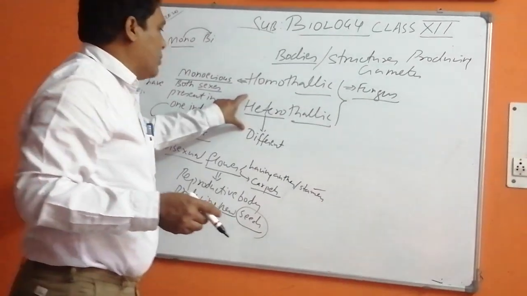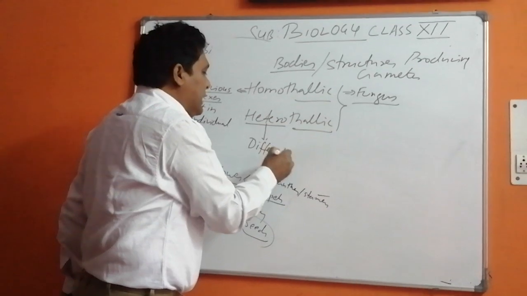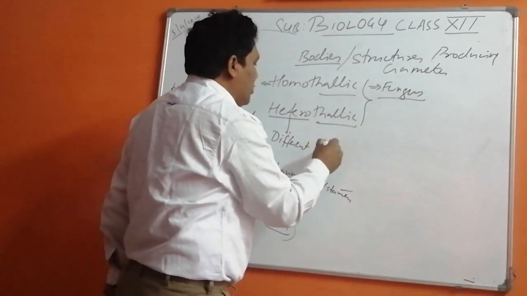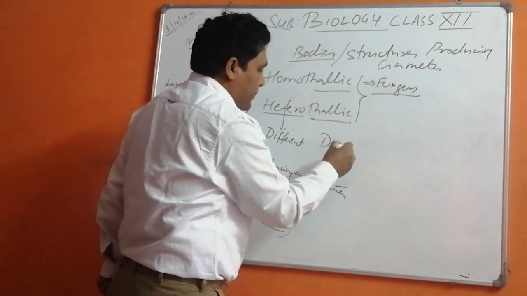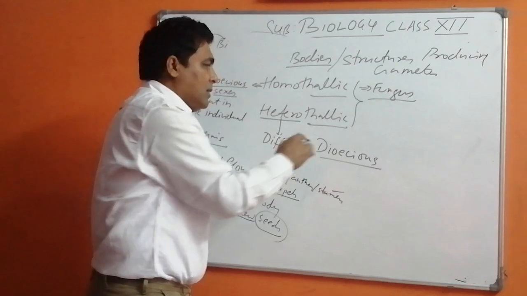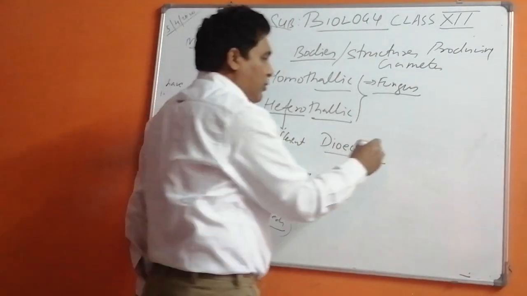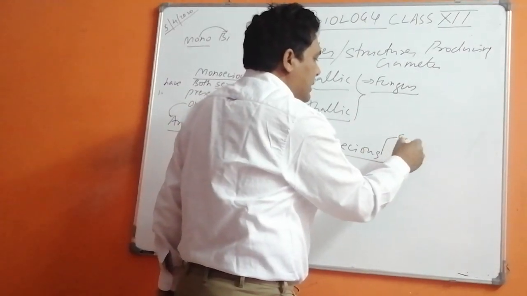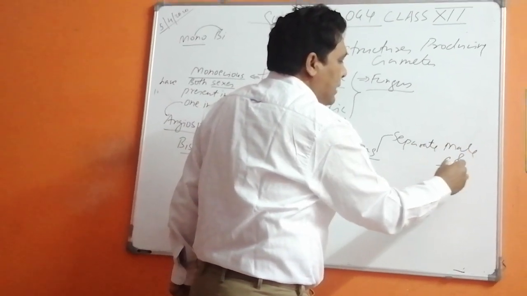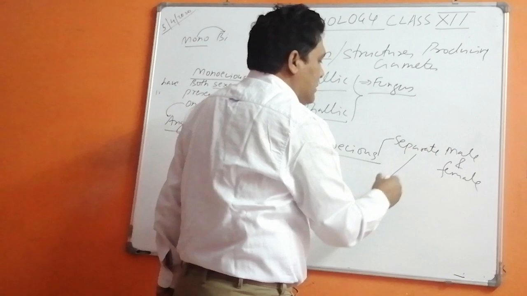Now coming to heterothallic. Now it is different, meaning the structures will be different, the individuals will be different. So it is known as dioecious. Dioecious means two different individuals are formed, separate male and female, like us.